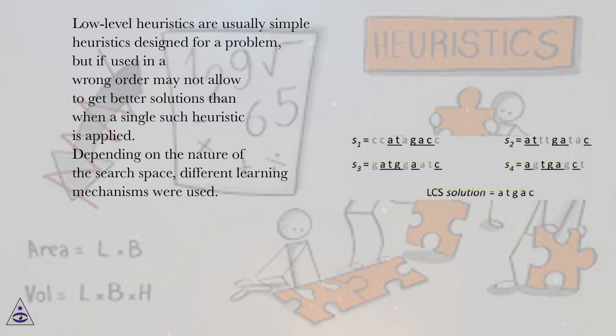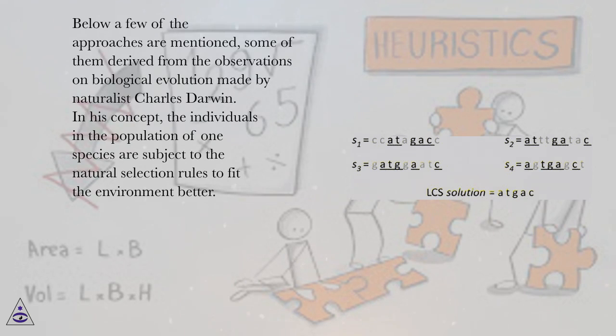Depending on the nature of the search space, different learning mechanisms were used. Below a few of the approaches are mentioned, some of them derived from the observations on biological evolution made by naturalist Charles Darwin. In his concept, the individuals in the population of one species are subject to the natural selection rules to fit the environment better.